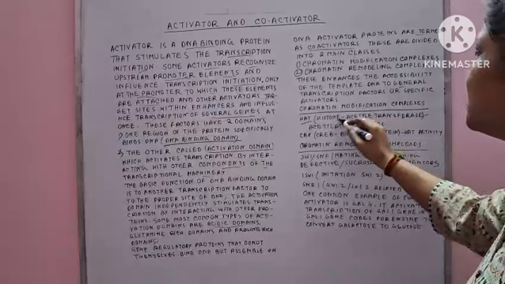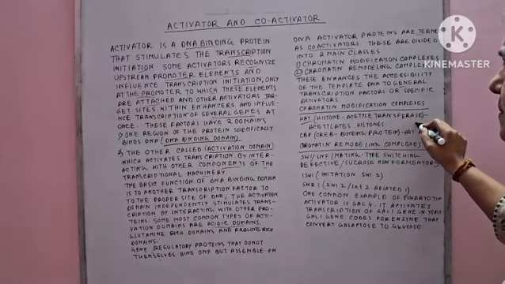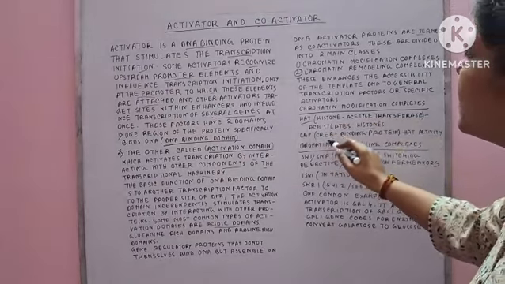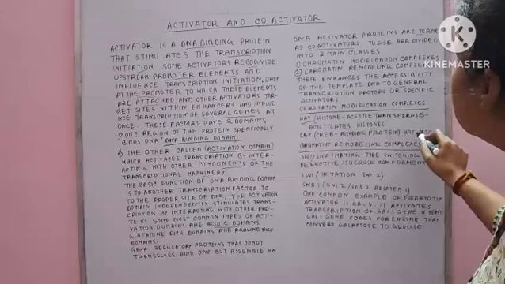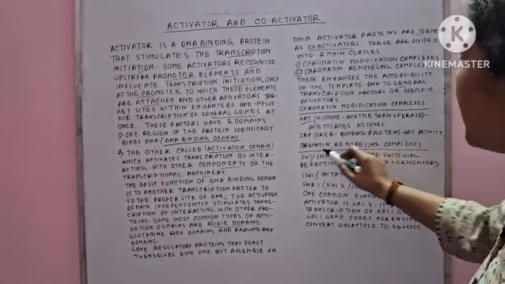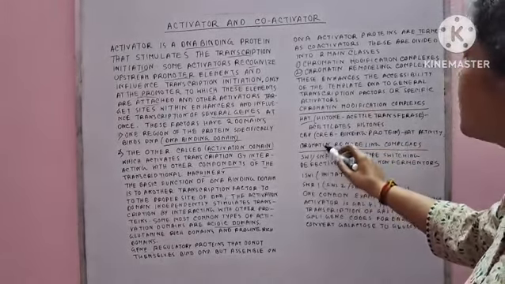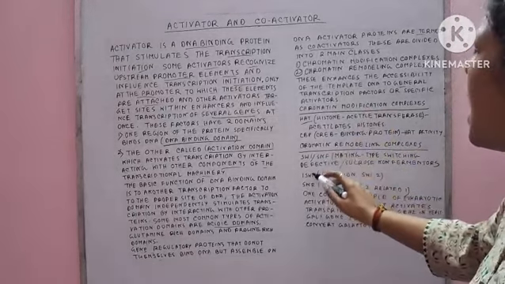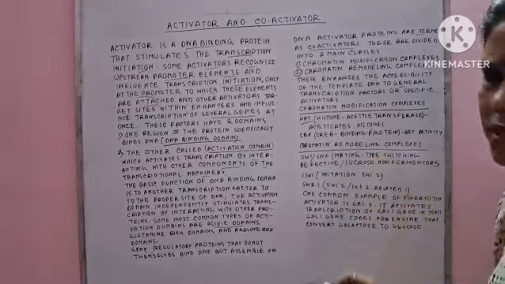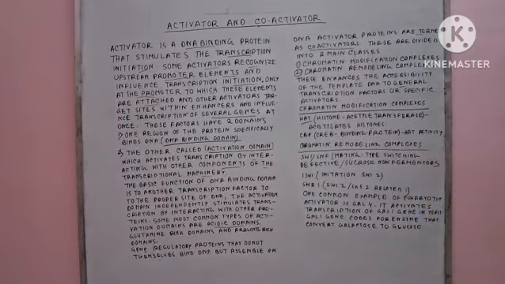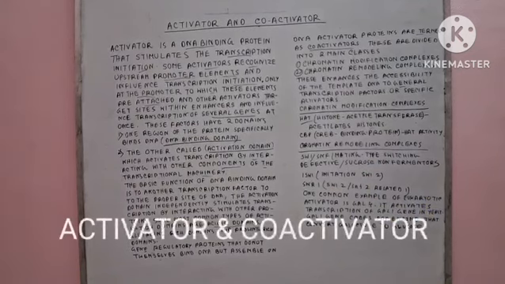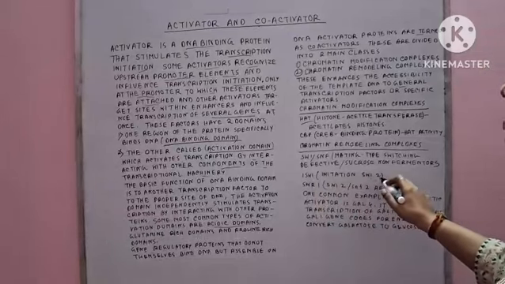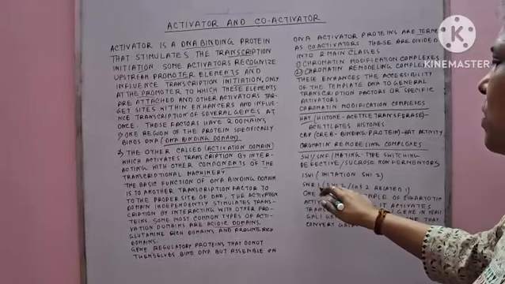Examples of chromatin modification complexes are HAT and CBP. The full form of HAT is histone acetyltransferase, which acetylates histones, and CBP is CREB binding protein. This is the HAT activity. And other important examples of chromatin remodeling complexes are SWI/SNF, ISW1, SWR1.